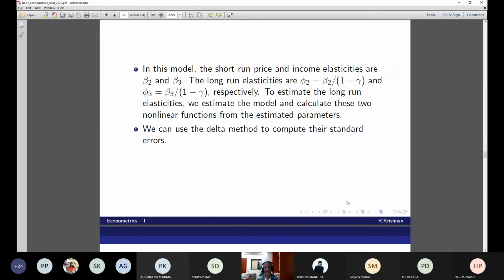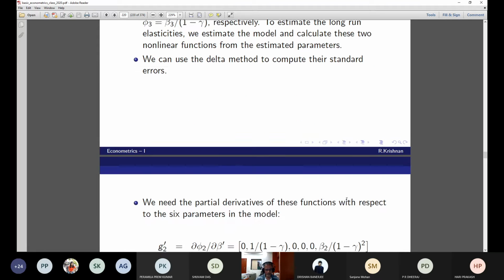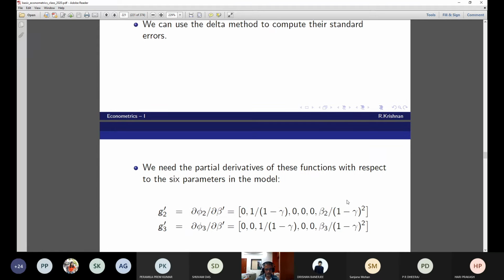Okay. Yes, sir. To estimate the long run elasticities, we estimate the model and calculate these two nonlinear functions from the estimated parameters. We can use the delta method to compute the standard errors. So we need the partial derivatives of these functions with respect to the 6 parameters. Do you get this?